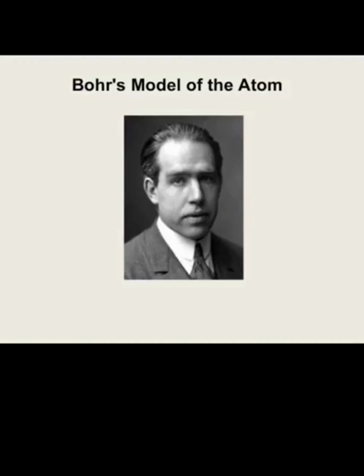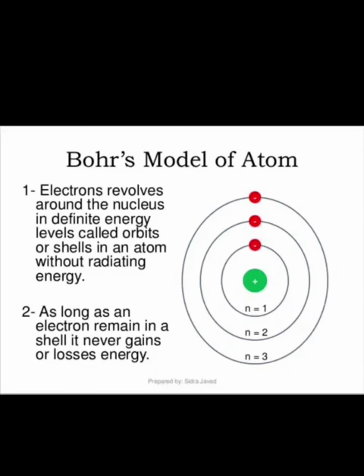So the next scientist, Bohr, put forward a new model of atom. It is known as Bohr's model of atom. Niels Bohr tried to overcome the limitations of the Rutherford model. What was the failure of the Rutherford model? Rutherford concluded that electrons revolve around the nucleus in a circular path. If electrons revolve in such a manner, what will happen? It should radiate its energy and finally fall into the nucleus.